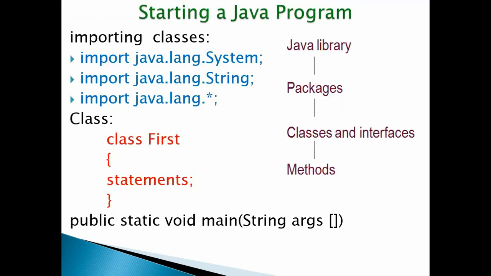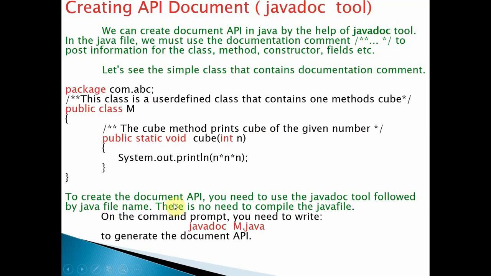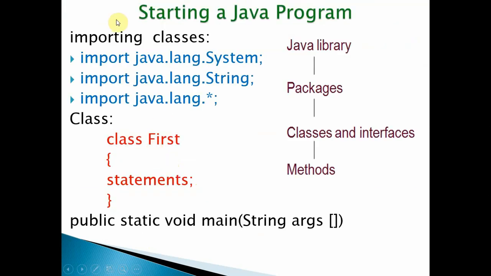In the same way, if you want to print some data in Java, you have to use System.out.println. To use it, you have to import java.lang.System, or java.lang.io. Like that you have to specify.